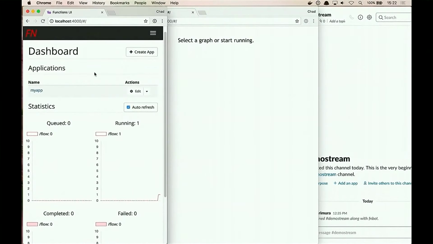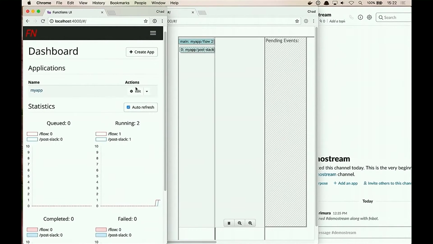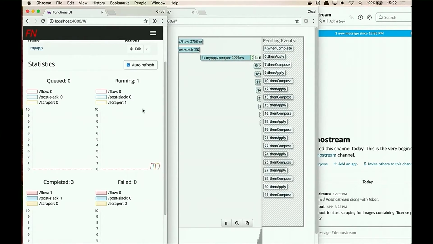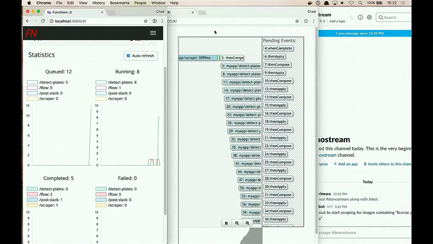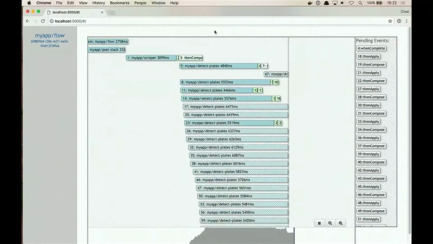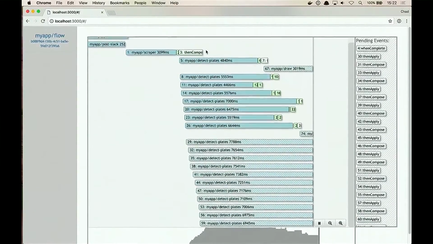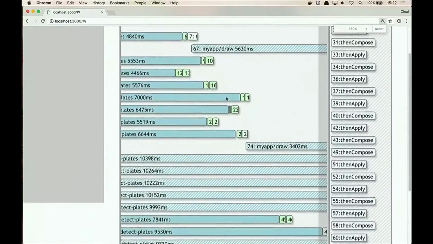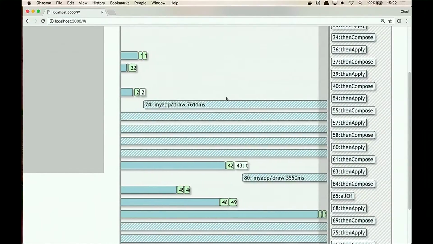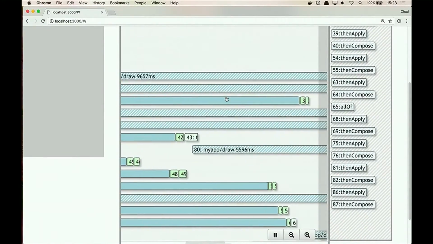So once it starts running, the first thing we'll notice on the left is a number of functions are starting to spin up. We see that we already have a couple running. We have a number complete. And in the middle, this is the flow UI, which shows here, I'll make this big, which shows the fan out. So at the top, we have, let's make this bigger. We can see now we're starting to fan out. This is a visual representation of all of the functions that are being sequenced and run from each other, including a nice fan out capability.